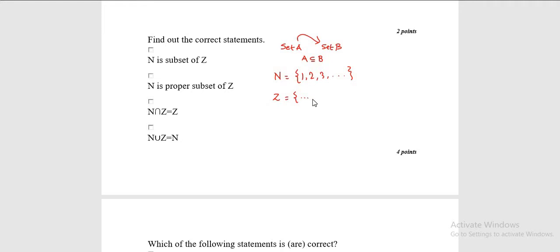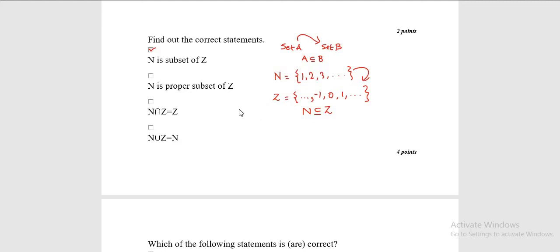The triple dot says that it is continuing, then minus 1, 0, 1, and again three dots, which represent that it continues in the right direction also. Now you will observe that all the elements that we have written in the set N are present in our set Z. Hence, we can say that N is a subset of Z. So this option is absolutely correct.